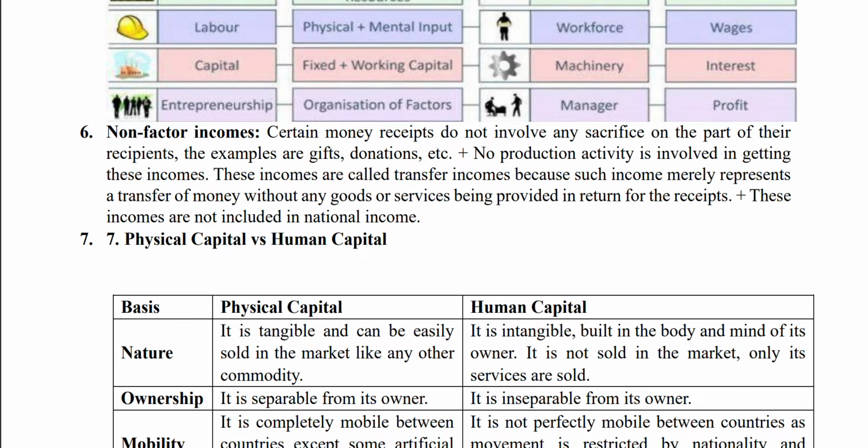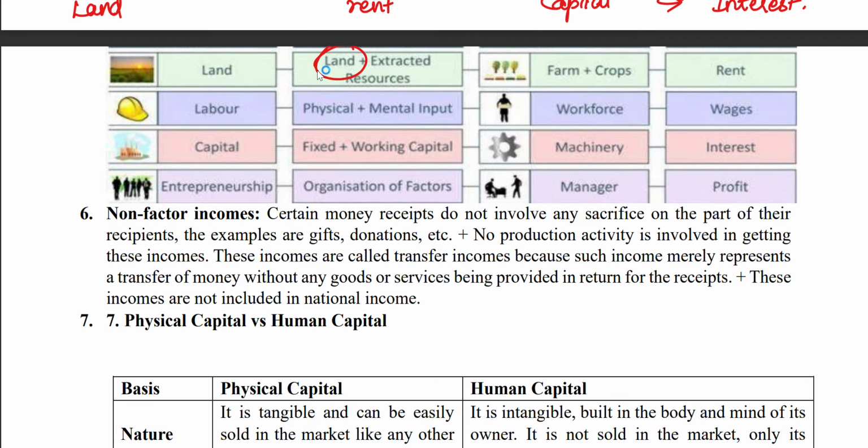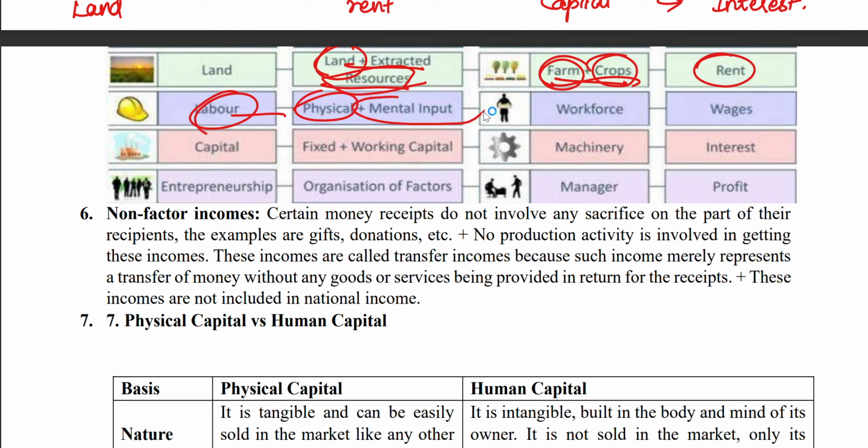For land, resources are being used, for example a farm and crops, which can be rented out. For labor, when you are using physical and mental input, the workforce, we give them wages.